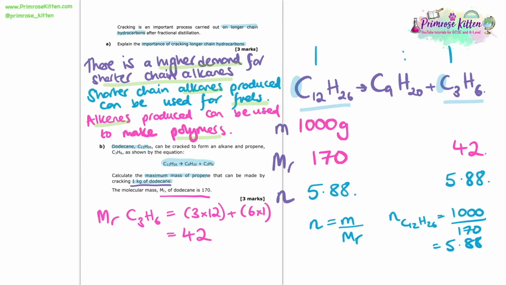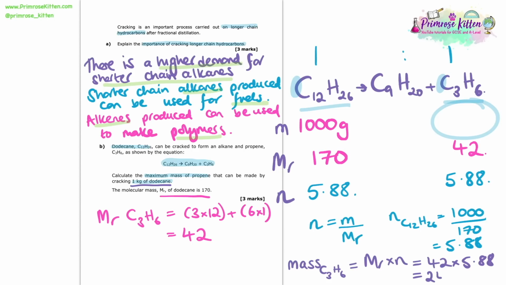So now we know the moles and the Mr of the propene, we can easily calculate its mass. So mass equals Mr times the number of moles, so we can substitute in the values that we already know to get our answer. So the mass of propene will be 42 times 5.88, and that ends up giving us an answer of 246.96 grams.